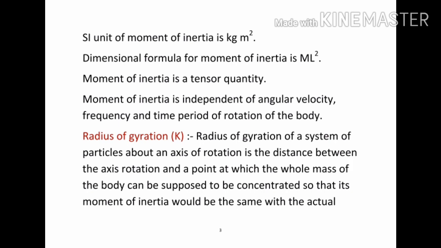To explain this moment of inertia perfectly, we take one more physical quantity known as radius of gyration.